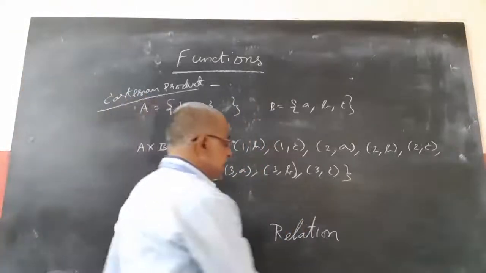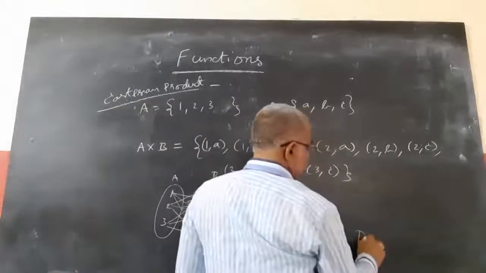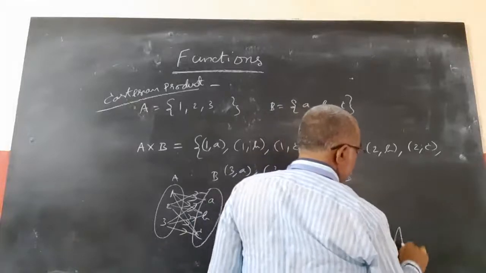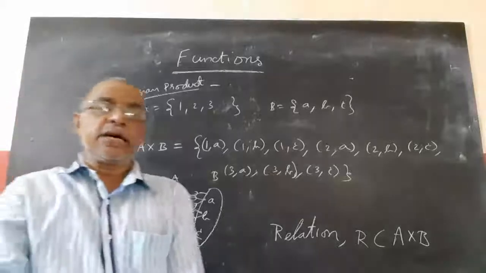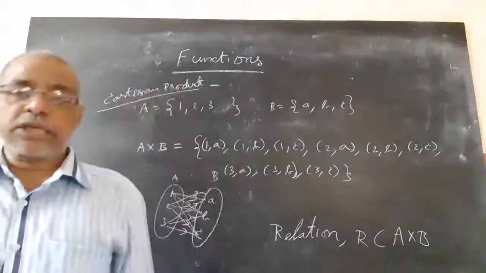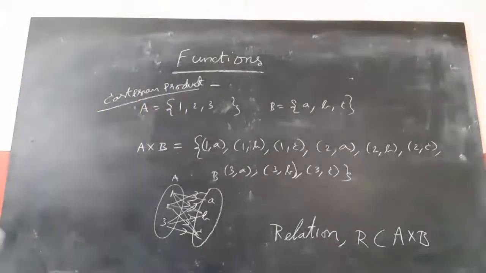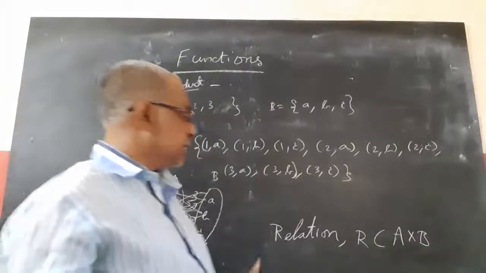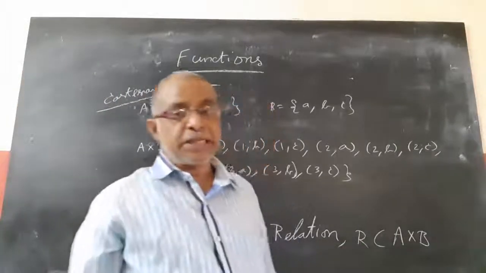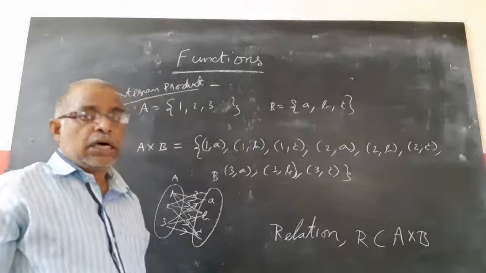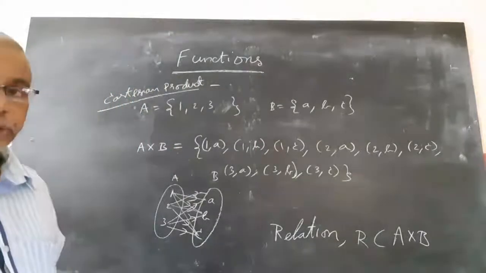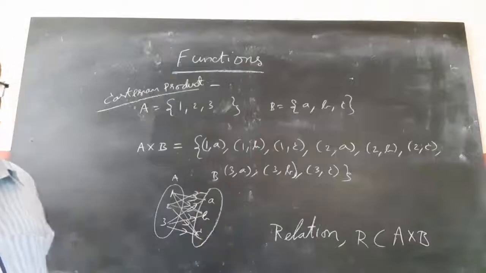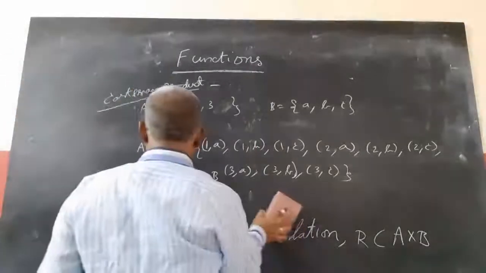A relation is a subset of the Cartesian product. All this you learned. Now, what is a function? A function is a type of relation. What type of relation is a function?